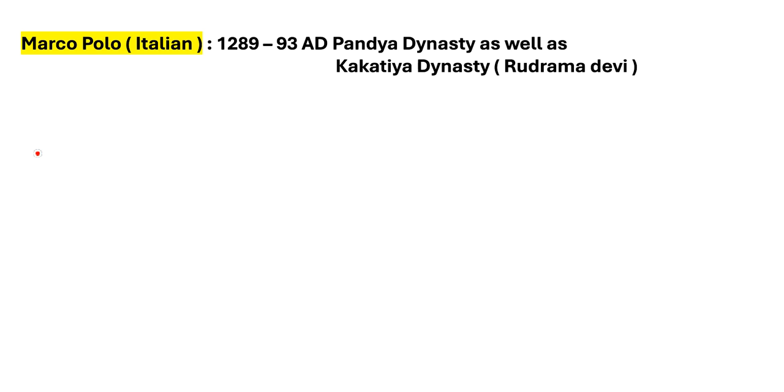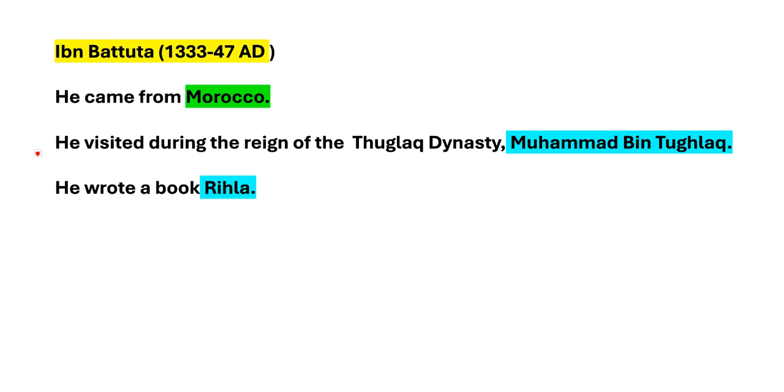Next one, Marco Polo. He was an Italian traveler. Time period is 1289 to 1293 AD. He visited during the Pandya dynasty as well as the Kakatiya dynasty. The ruler was Rudramadevi. Let's move on to the next slide. Next one, Ibn Battuta. Time period is 1333 to 1347 AD.